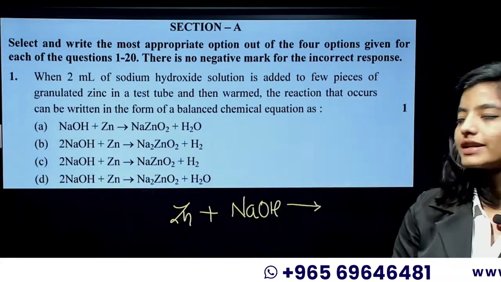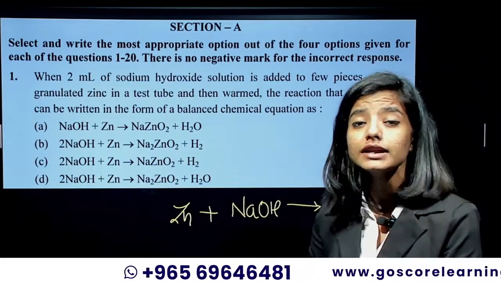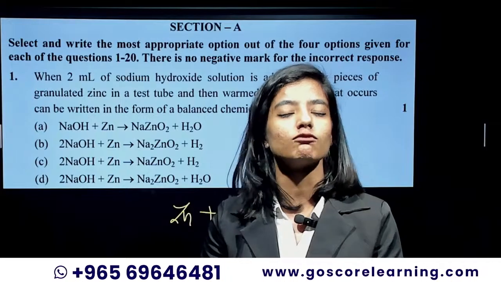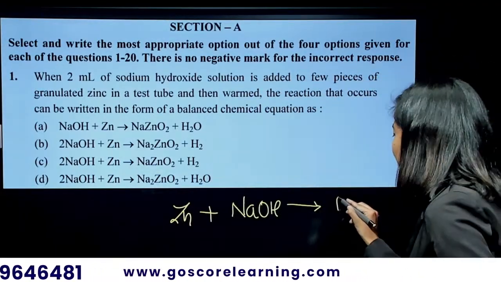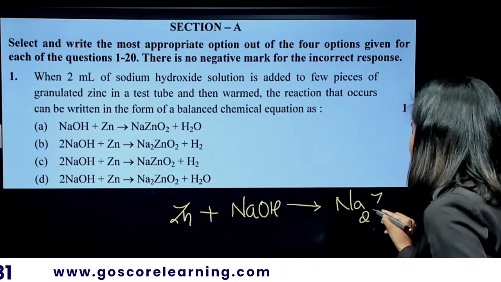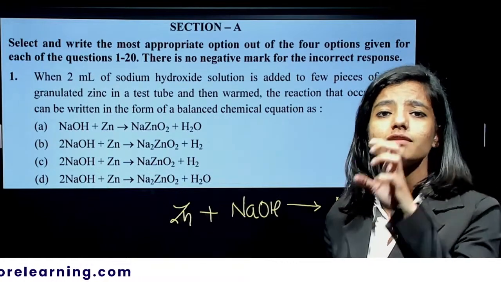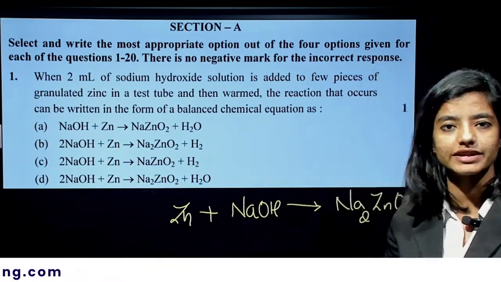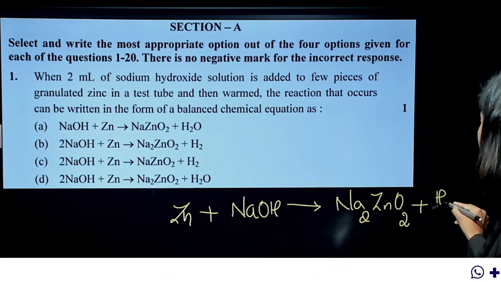What do we get if we dip the zinc in the NaOH solution? Definitely you're going to get sodium zincate. And what is the formula that you can give for sodium zincate? That is Na2ZnO2. I have seen many students making mistakes in the formula of sodium zincate. It is Na2ZnO2 along with hydrogen gas.